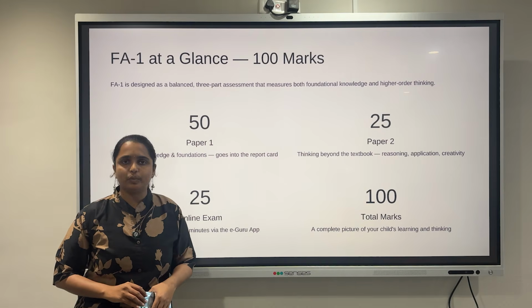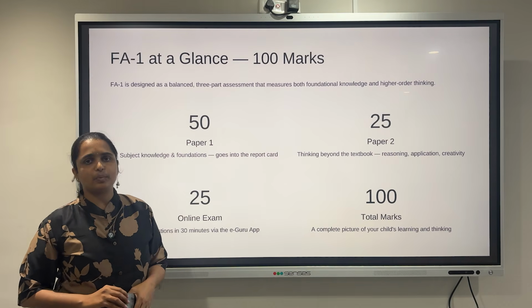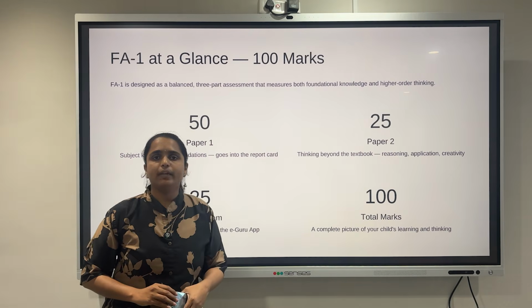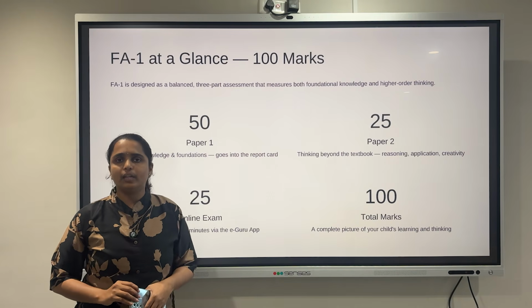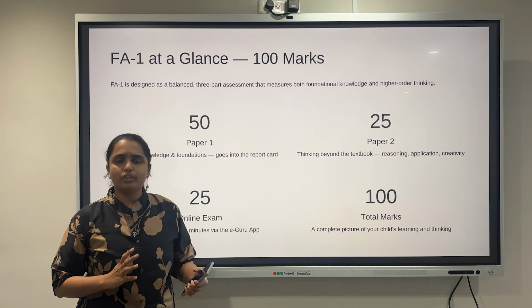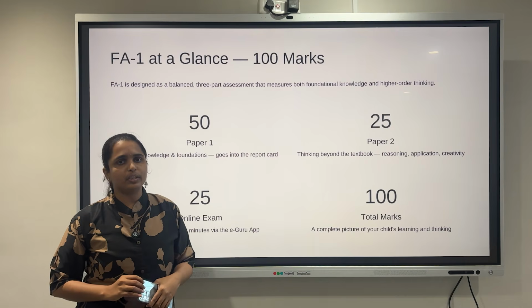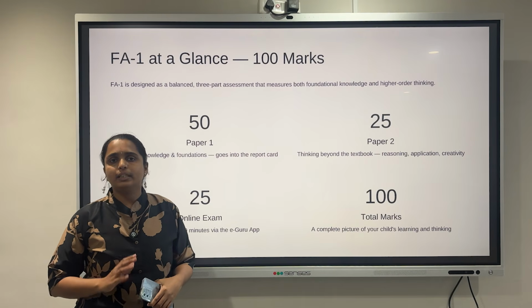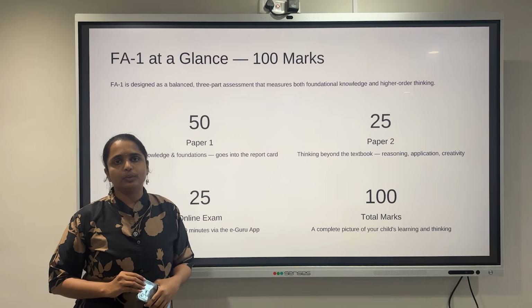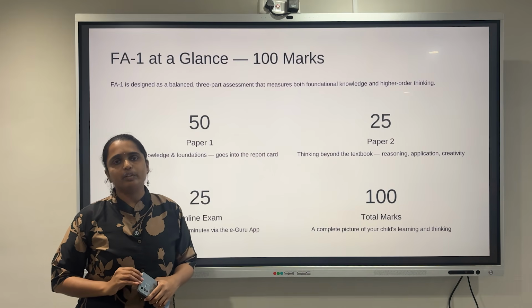Students will begin with paper 1. If the student completes paper 1 as early as possible, he will be provided with paper 2 as a bonus and may attempt it within the given duration. However, if the student utilizes the complete 2 hours for paper 1, they will not be provided with paper 2, as no additional time will be provided.